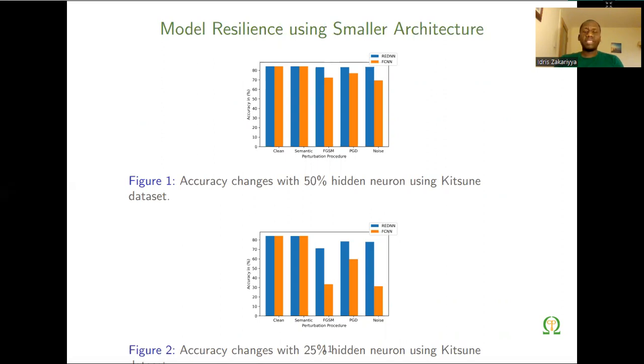With the blue line, you can see it shows better accuracy compared to the baseline. At the same time, when we reduce the neurons by 25%, the optimized version is even better than the baseline in terms of the FGSM fast gradient sign method and also the noise attack.